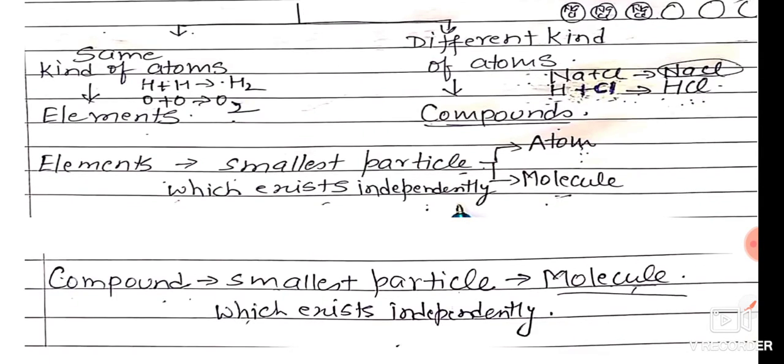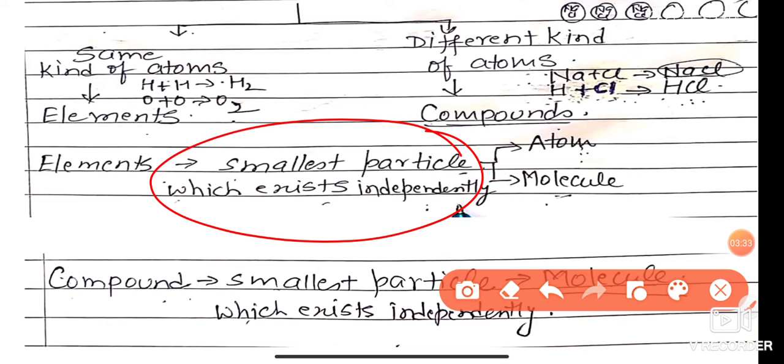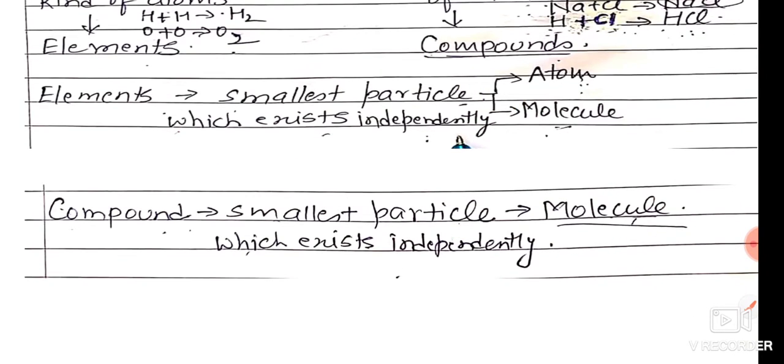That's why we say that elements are the smallest particles which exist independently, either as an atom or as a molecule. And a compound is the smallest particle which exists independently and forms a molecule.